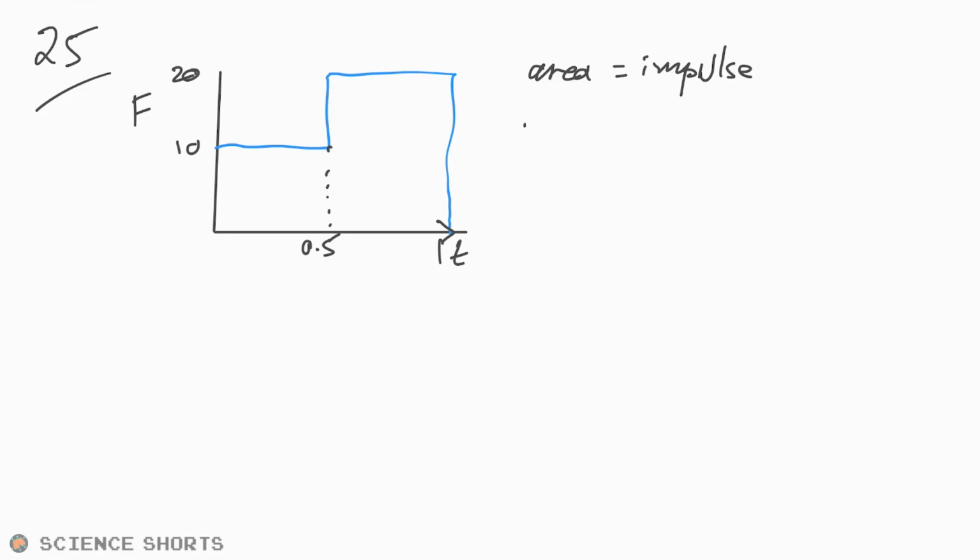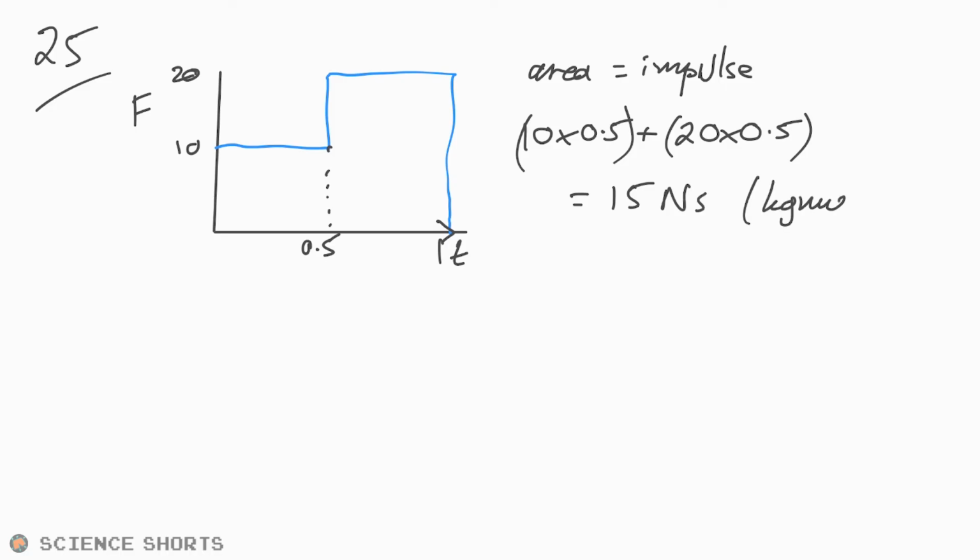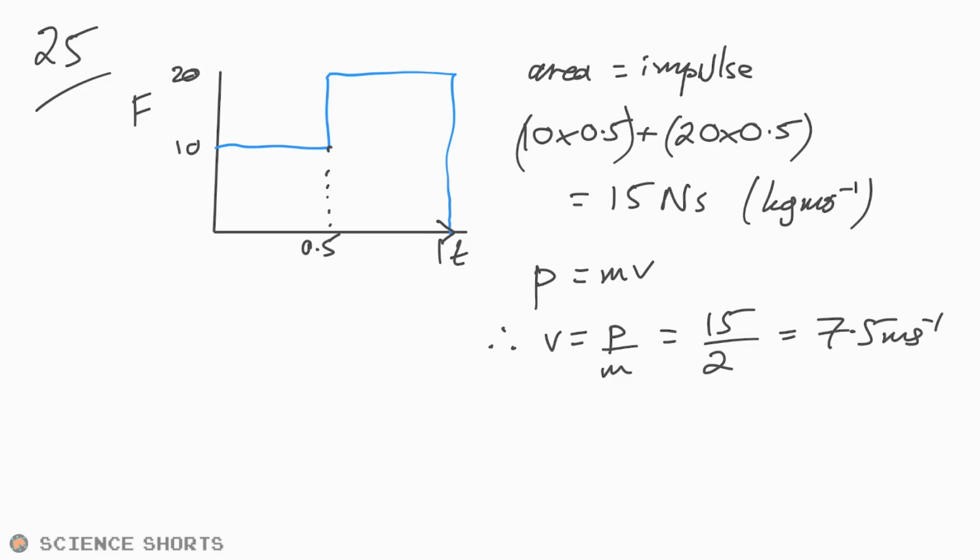So it's just going to be 10 times 0.5 plus 20 times another 0.5. So that just ends up being 30 times 0.5, which is 15 newton seconds, or kilogram meters per second, same thing. And we know that momentum is equal to mv, so therefore speed is going to be equal to momentum divided by mass. So that's 15 divided by 2 kilograms, and that gives us 7.5 meters per second, and that is C, therefore.